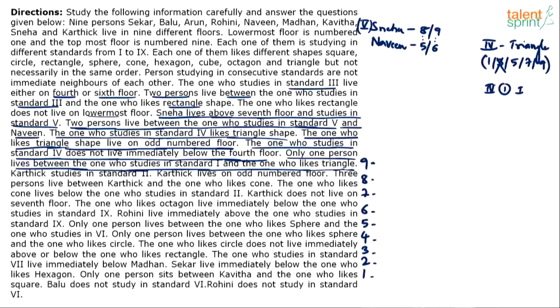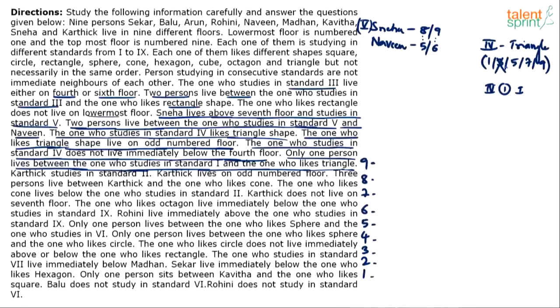So actually we can find out the possibilities for the 1st standard also. If the 4th standard person is on 5th floor, the 1st standard person can either be on 3rd floor or 7th floor.